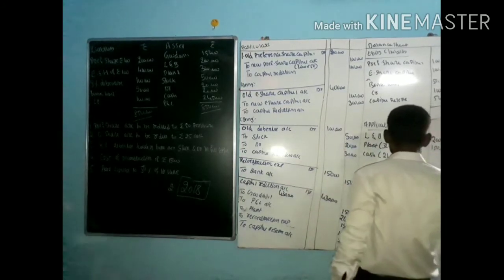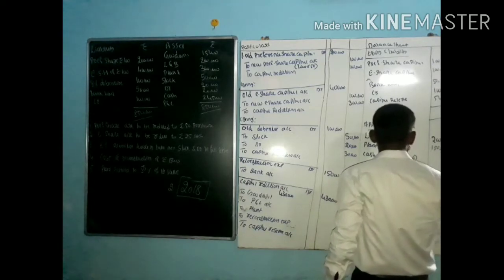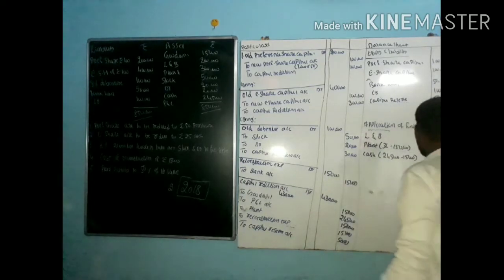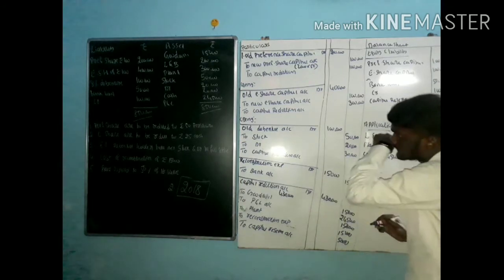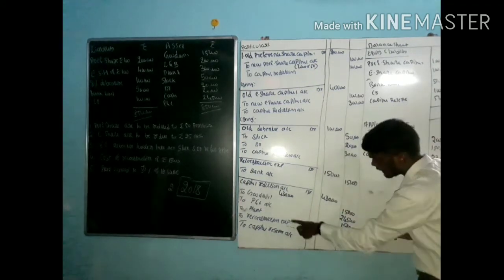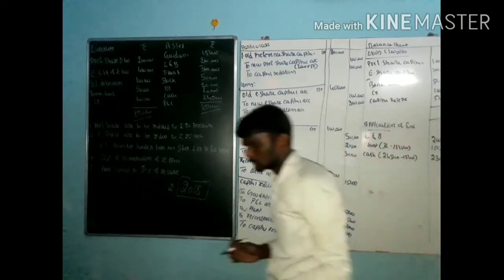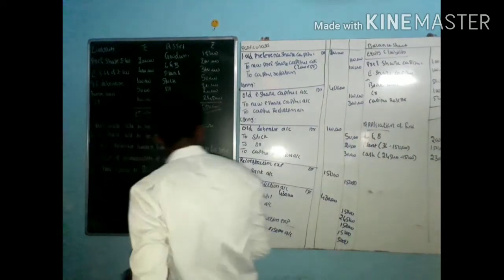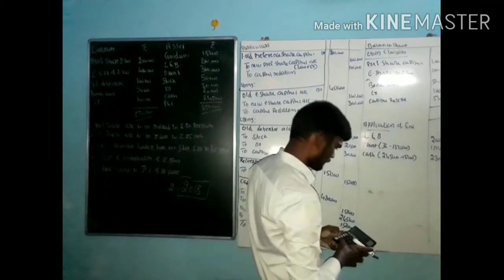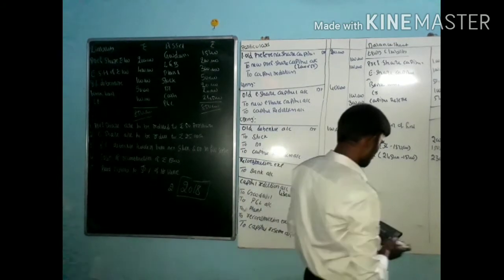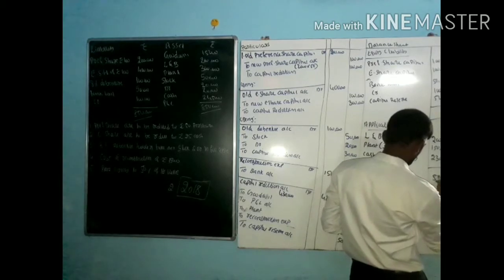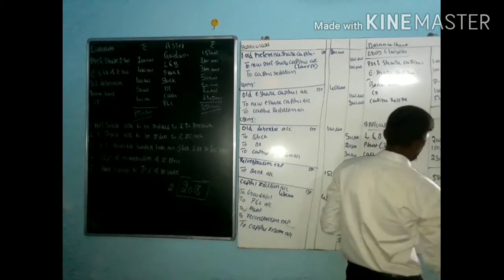Credit means we have to minus. 2,45,000 minus 15,000 is 2,30,000. P&L account is credited, minus. Two lakh plus 1,50,000 plus 2,30,000 is 5,80,000.